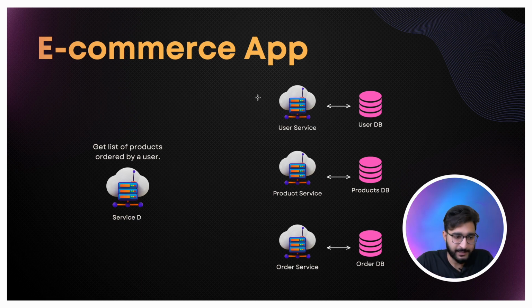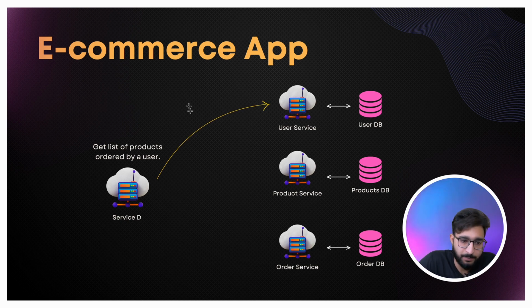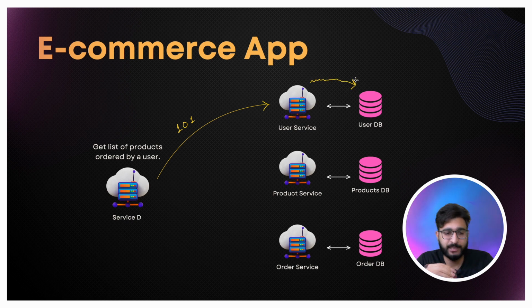So let's see what will happen. First of all, this service D will make a request call to this user service, maybe just by sending user ID 101. Then this user service will take this user ID and internally call this database and confirm whether user 101 exists or not.